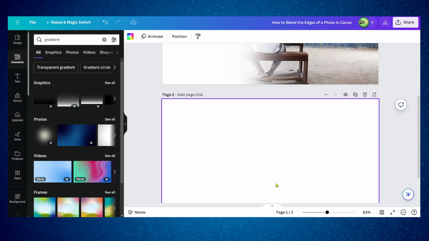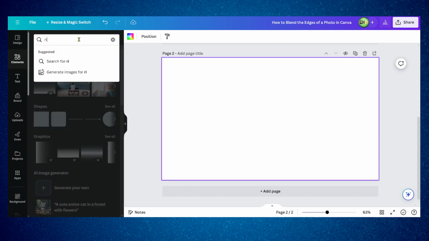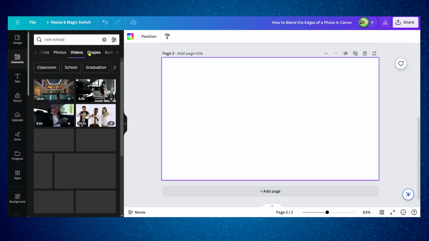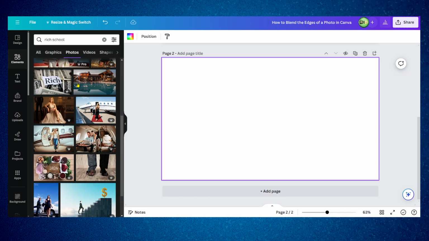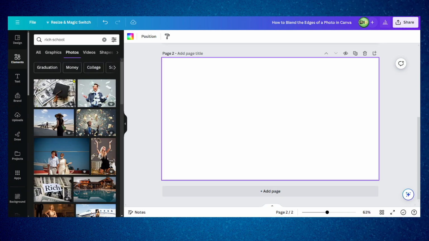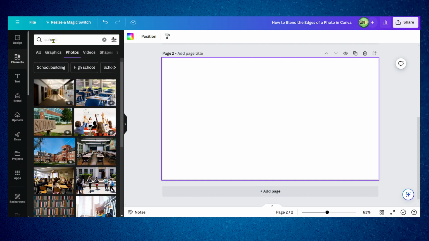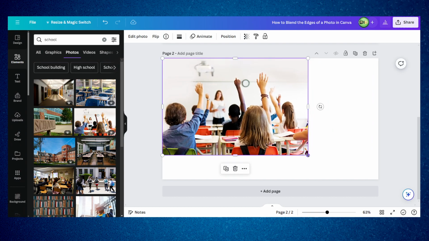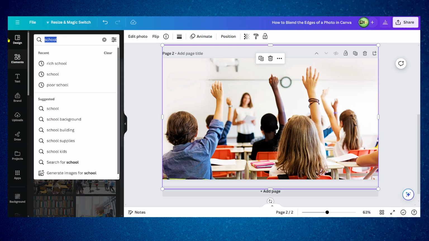Now I can add another image. I'm gonna go here and I'm gonna write rich school. That's the idea that I'm going for. It's for some work I'm doing, so that's what I need, rich school, or just cool, because I don't get the right image. And for this one here, I'm just gonna resize the image.